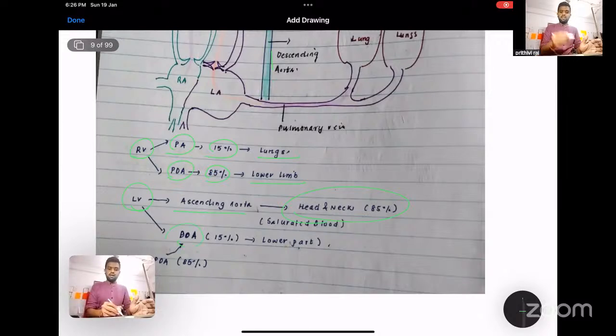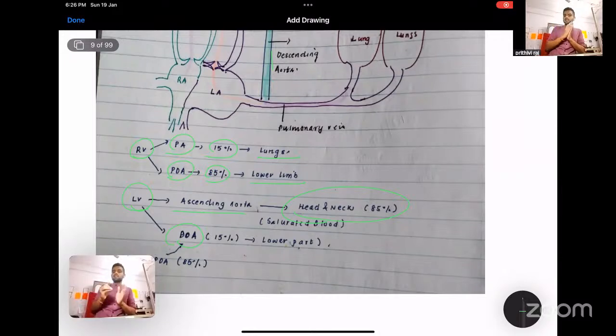But in the descending aorta, what happened? The 15% of the blood gets mixed with the deoxygenated blood that comes via the ductus arteriosus from your pulmonary artery. So 85 percent of the oxygenated blood reaches the head and neck. This is the dictum we use. As I already told, the brain is one of the major organs, and most of its development occurs in utero and in the first 2 years of life. So it requires more oxygen for proper growth and development. That's why 85 percent of the oxygenated blood reaches the head and neck region, whereas the remaining 15% will go to the other parts, but with a mixture of deoxygenated blood.